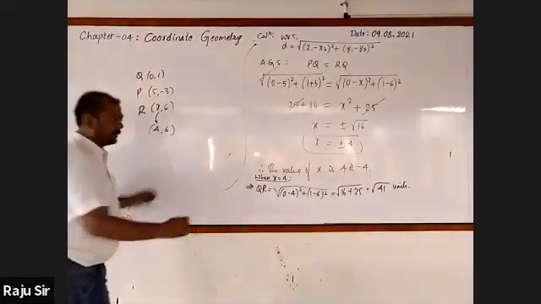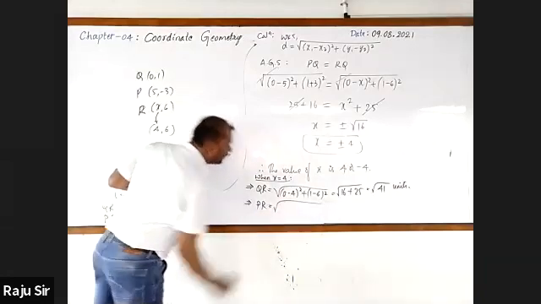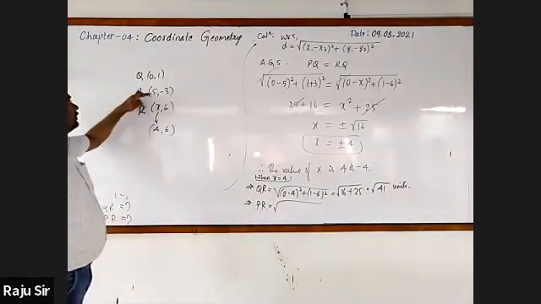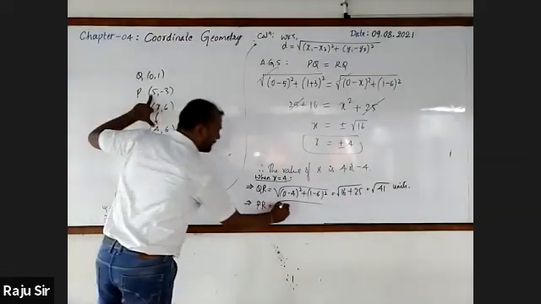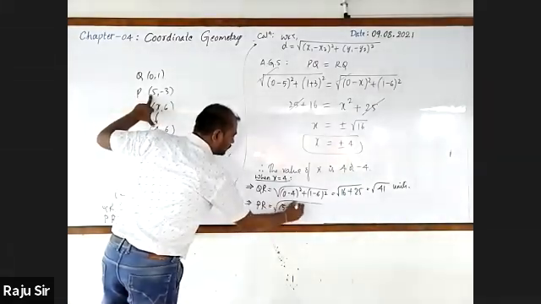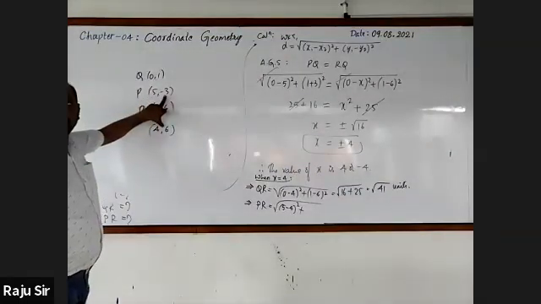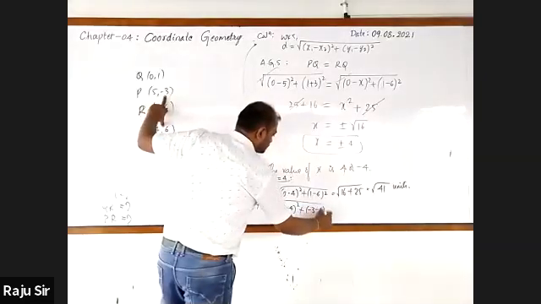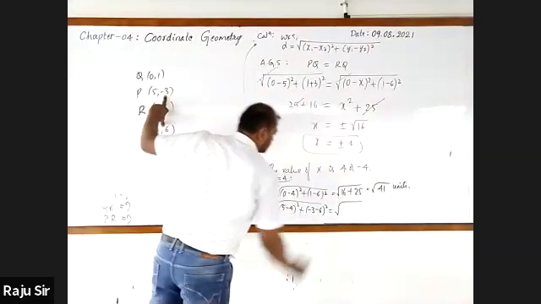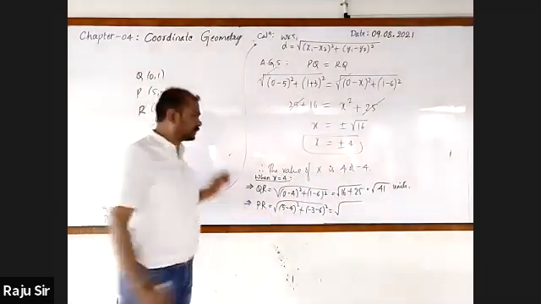Now the PR. Here, (5 minus 4) whole square plus (minus 3 minus 6) whole square, under root. 5 minus 4 is 1, 1 whole square is 1.